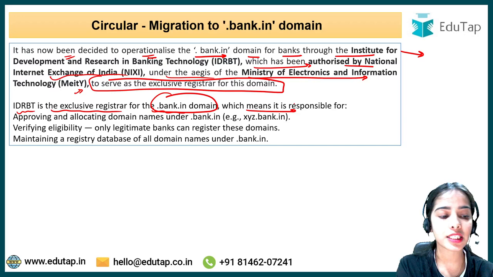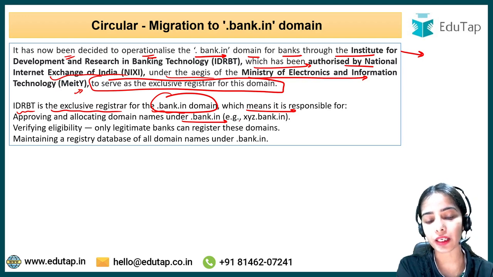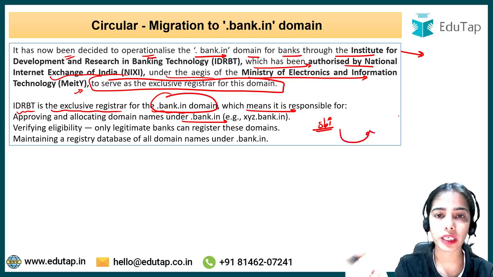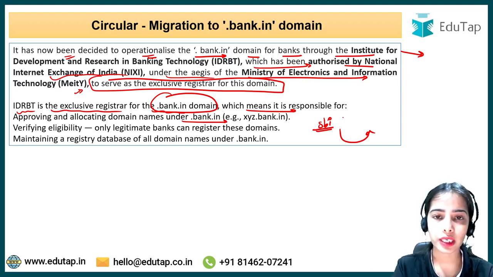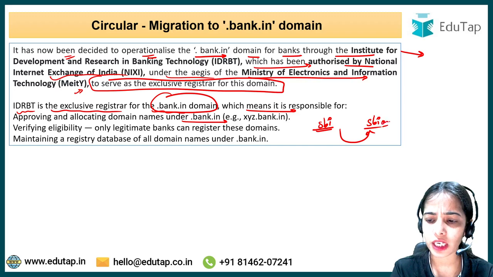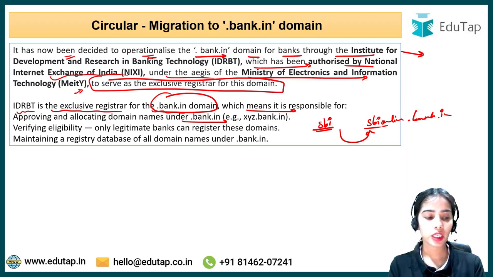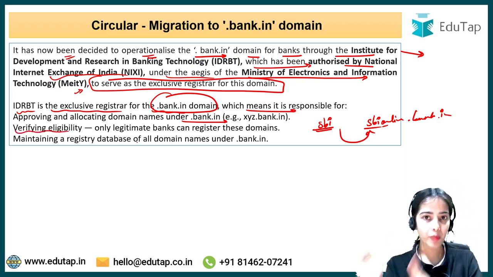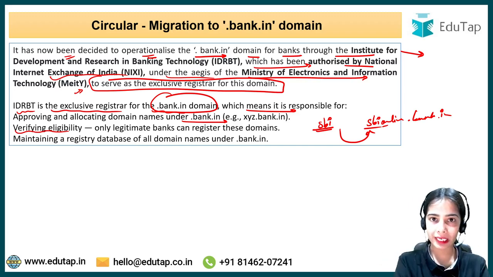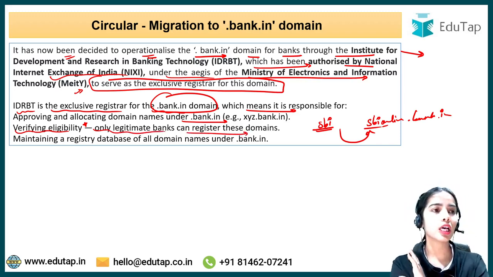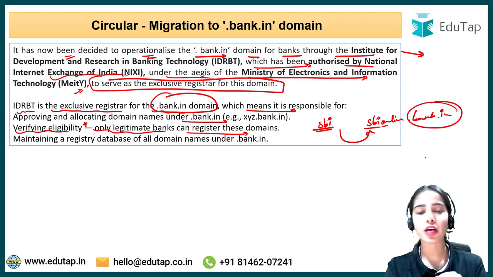Okay, so IDRBT is the exclusive registrar for the bank.in domain, which means it is responsible for approving and allocating the domain names under bank.in. Let's say the SBI wants the official bank.in domain for its website, so it can get, whatever the name is, .bank.in. So the approval and the allocation of the domain names will be done by the IDRBT. It will verify the eligibility, that this is a true bank and the true bank is asking for the domain name. After verifying the eligibility, only the legitimate banks can register these domains. So fraudsters will have no chance of registering under this bank.in domain.